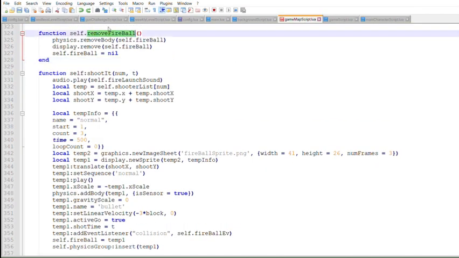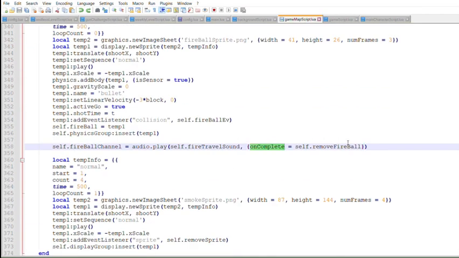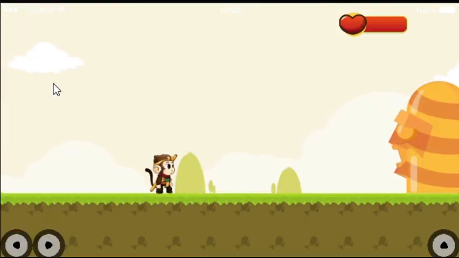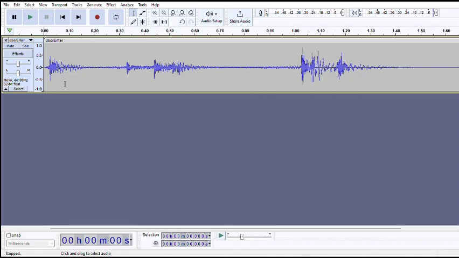Next, I want to add in an onComplete event that removes the fireball from the physics simulation once the traveling sound is complete. Perfect, the fireballs are all done.